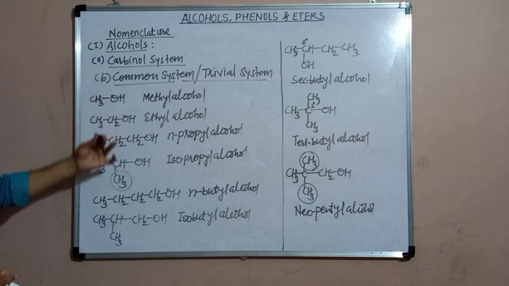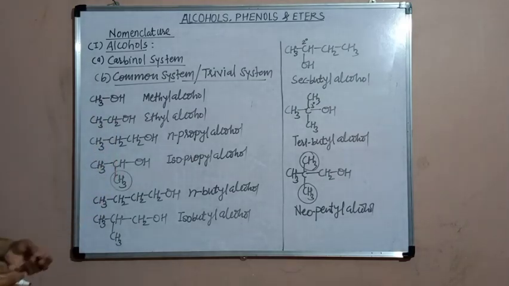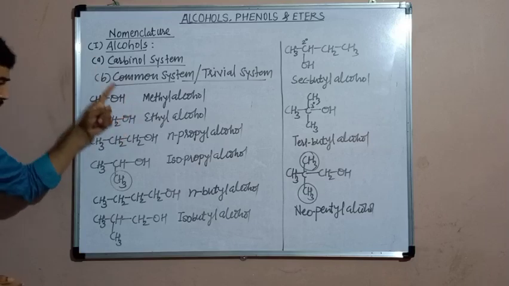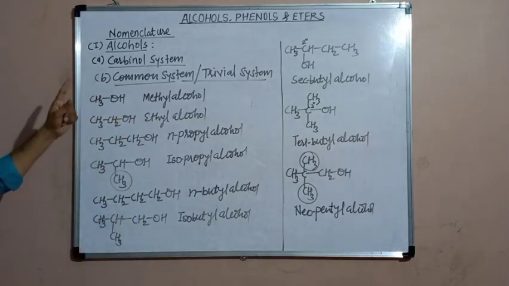So, this is the common system in which the names are obtained by writing the name of the alkyl group, that is the hydrocarbon chain, followed by the word alcohol.